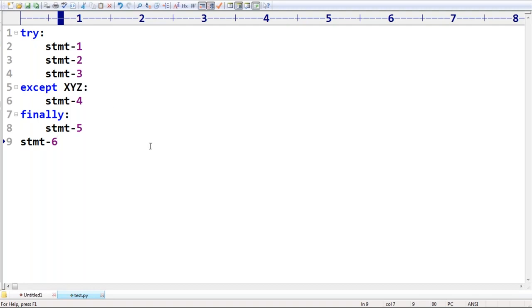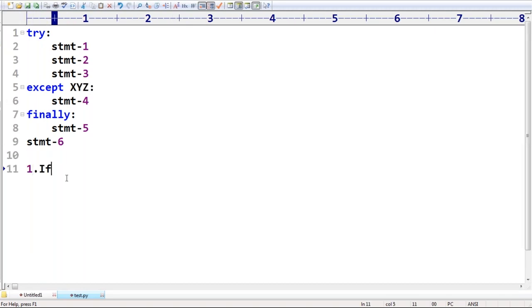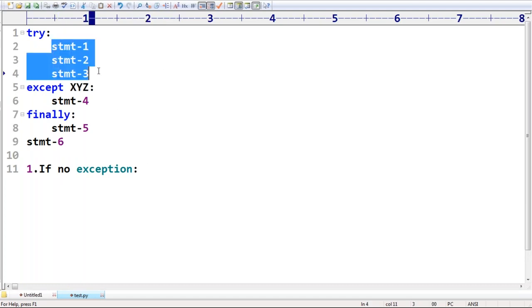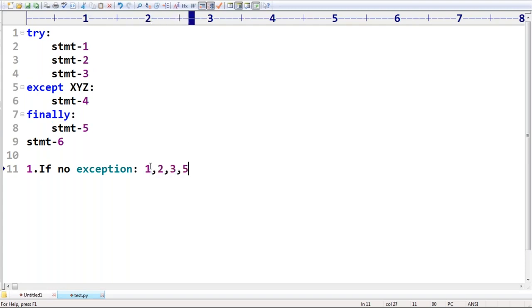Observe very carefully, sir. This is about my flow. You can understand very, very easily, right? Now, multiple cases I'm going to discuss. First case, if there is no exception, can you please tell which ones are going to be executed? Please respond. If there is no exception, 1, 2, 3, 5 and 6. That is normal termination. Normal termination, right?